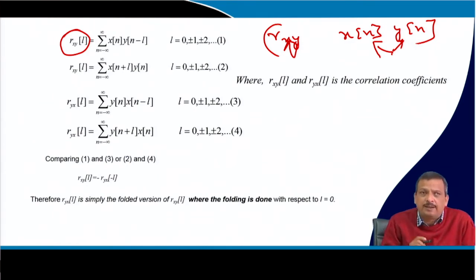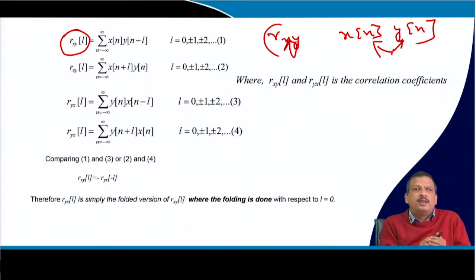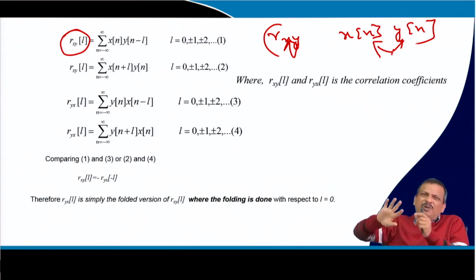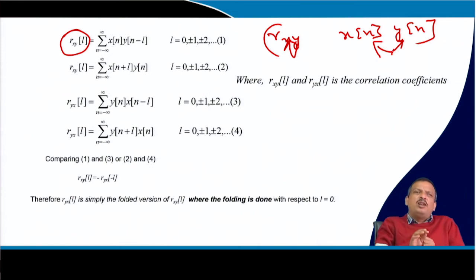Let us forget about the signal for a moment. Think that I ask you what is the similarity between this object and this object. Or if I ask you what is the similarity between you and your friend, you may say, sir, my hairstyle and my friend's hairstyle are the same.